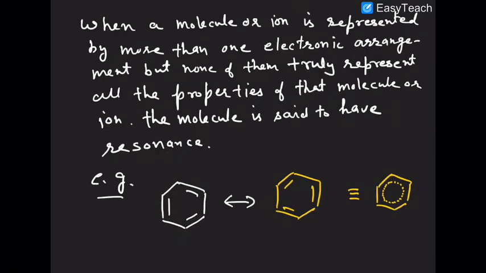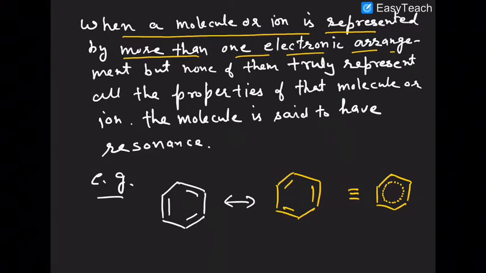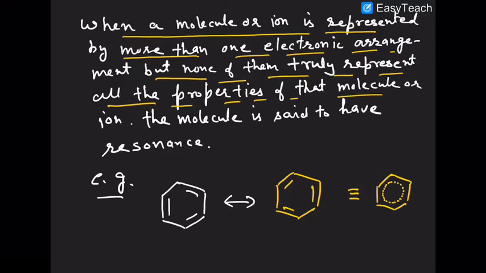Now when the molecule or the ion is represented by more than one electronic arrangement, but none of the arrangements truly represents all the properties of the molecule, so neither structure one is benzene nor structure two is benzene.